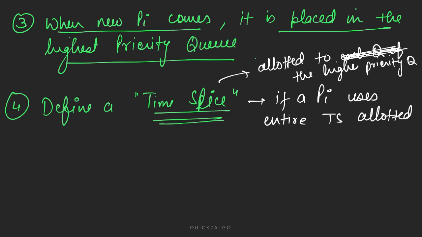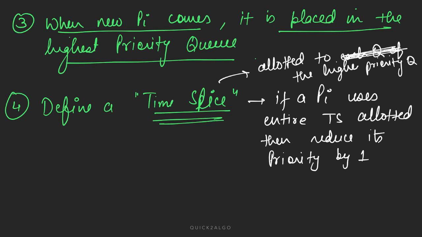If a process uses the entire time slice and its burst time is still remaining, then reduce its priority by 1. That is, move it to the next lower priority queue. Whatever queue is next lower, you have to move that process into that queue.